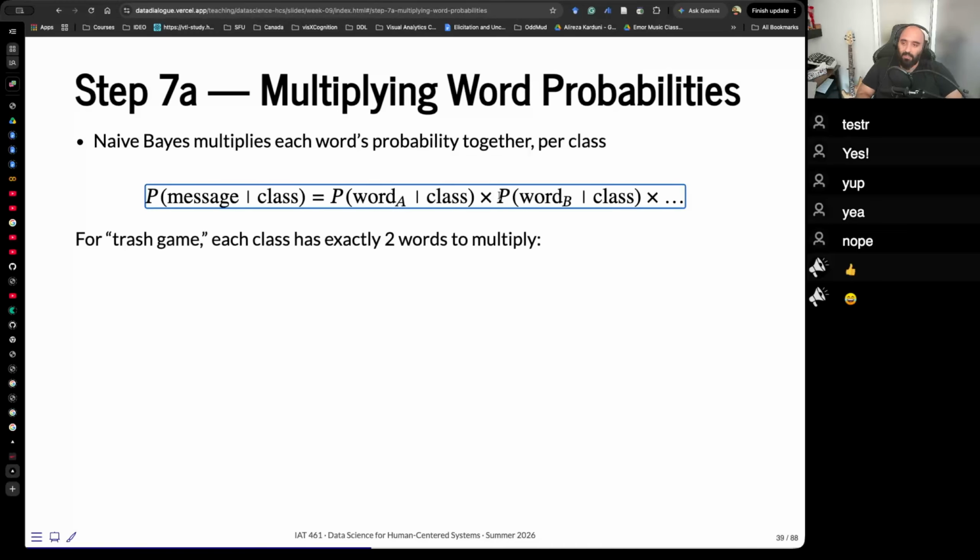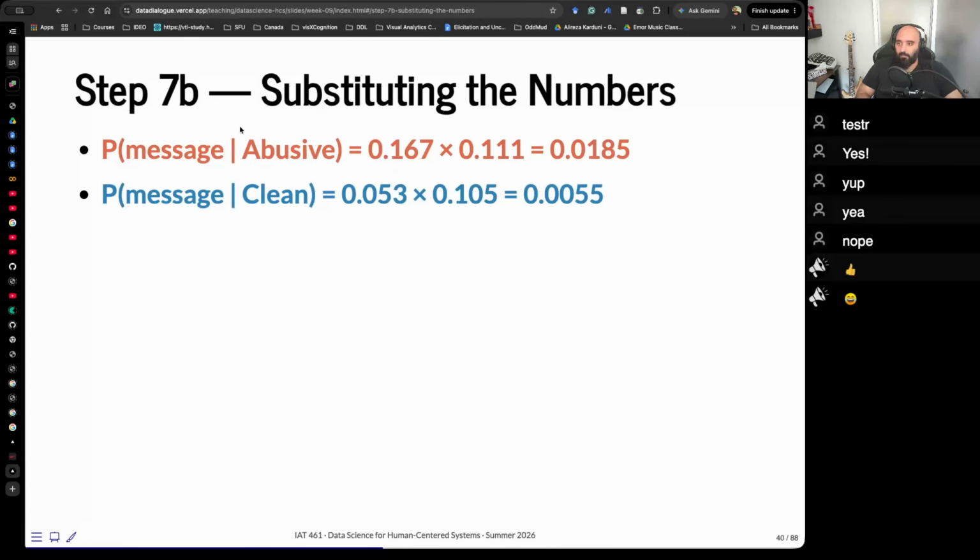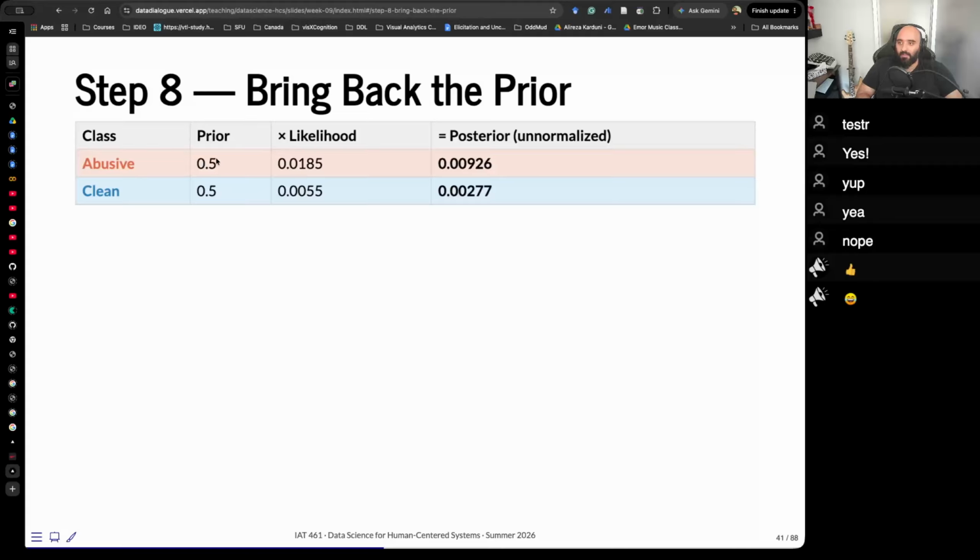So for "trash game," each class has exactly 2 words. The probability of the message given the class equals the probability of trash given the class multiplied by the probability of game given the class. Then we just substitute the numbers, and we have a number for the probability of the message given abusive, and the probability of the message given clean: two numbers.